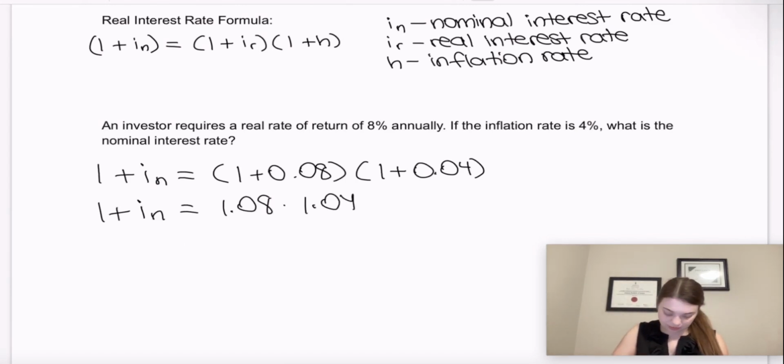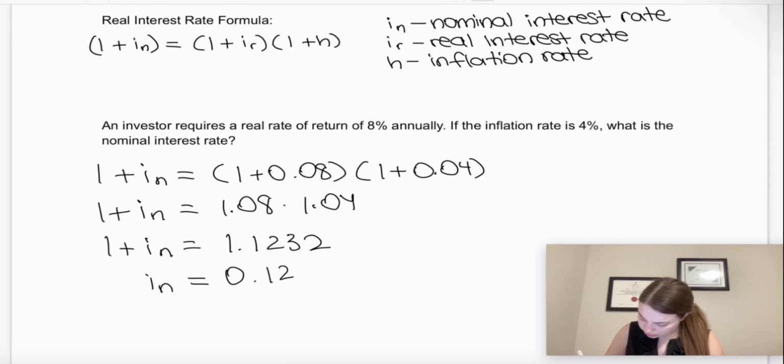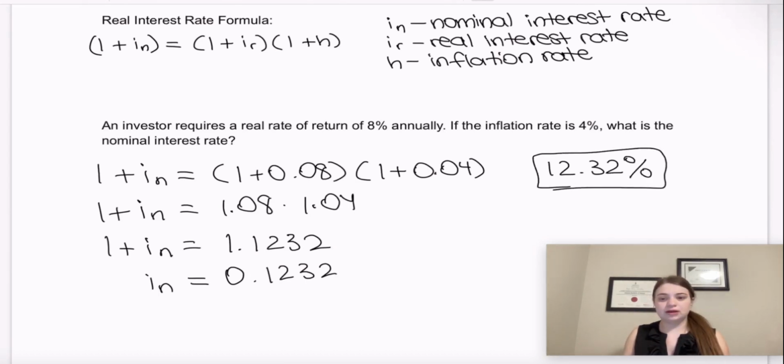So what would that be? If I grab my calculator, I get that that is going to be 1.1232, which means that if we subtract 1 from both sides, we get the nominal interest rate is 0.1232. So therefore, the nominal interest rate, meaning the interest rate that the investor must receive from the bank in order for his real interest rate, according to inflation, to be 8%, he actually needs 12.32% as the nominal interest rate from the bank in this case.